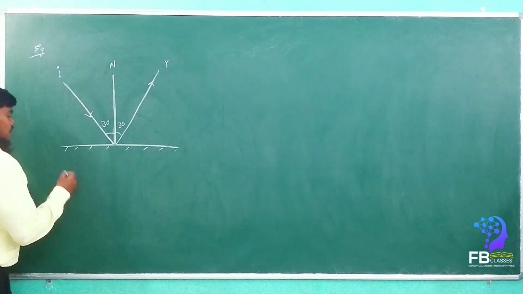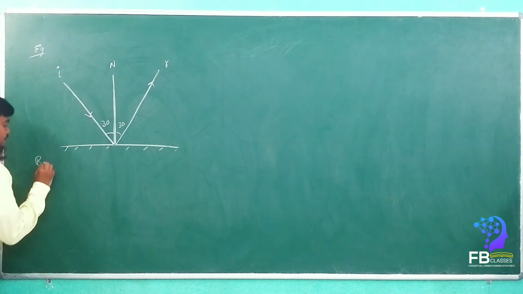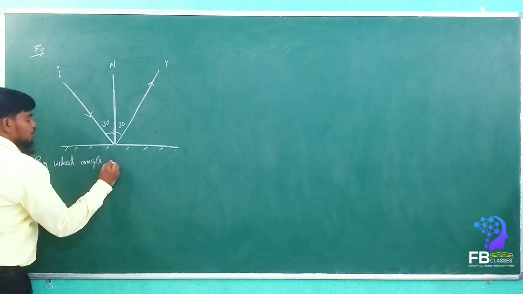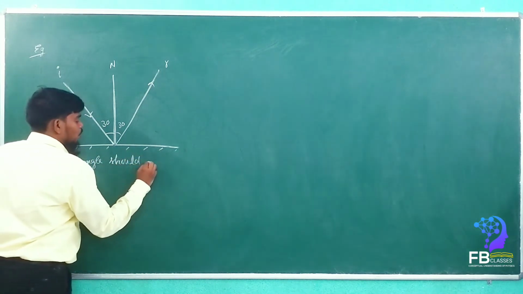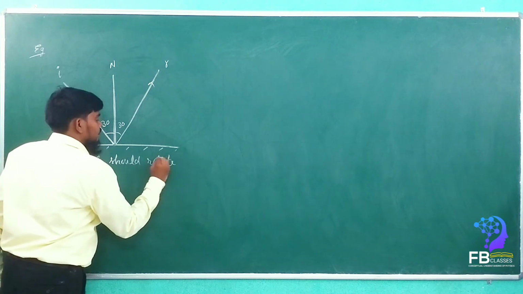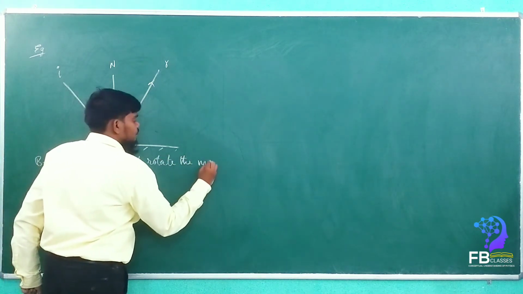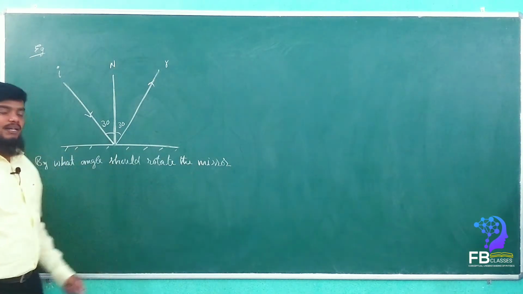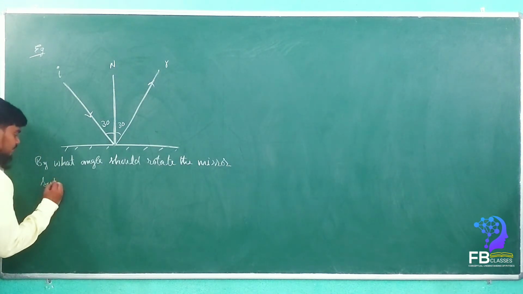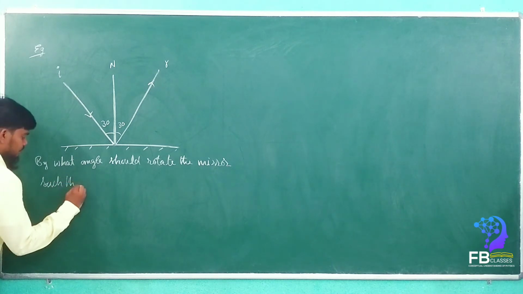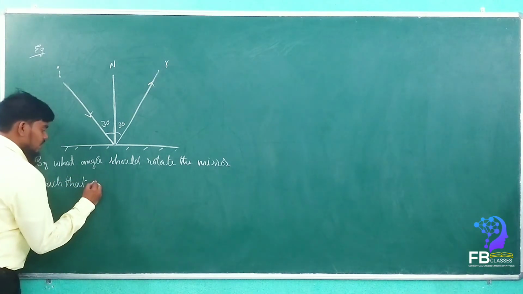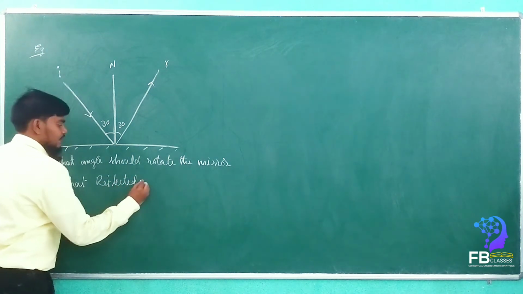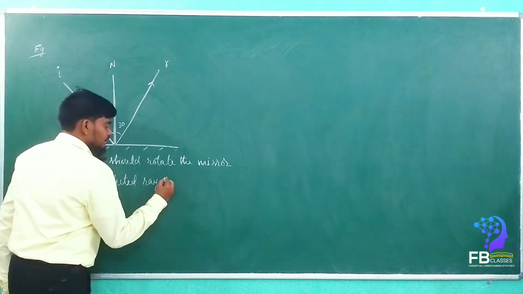The question is, by what angle should the mirror be rotated such that the reflected ray becomes horizontal.